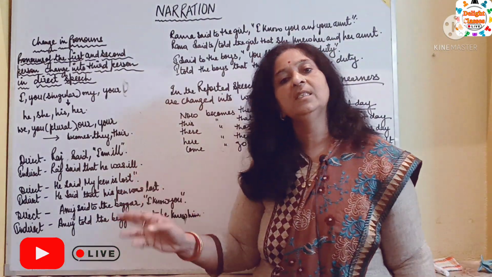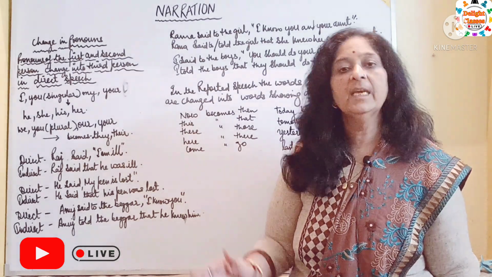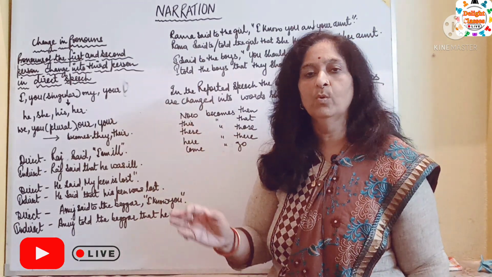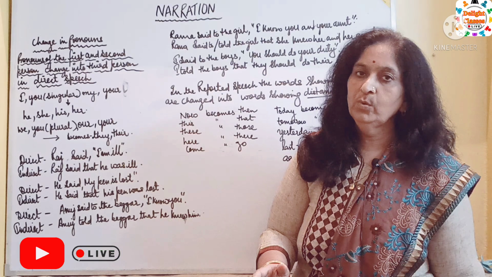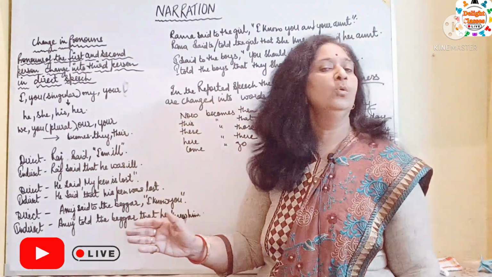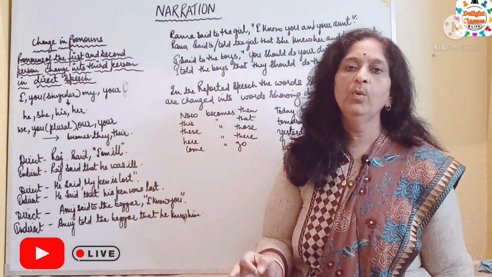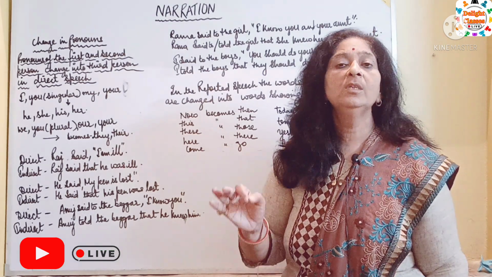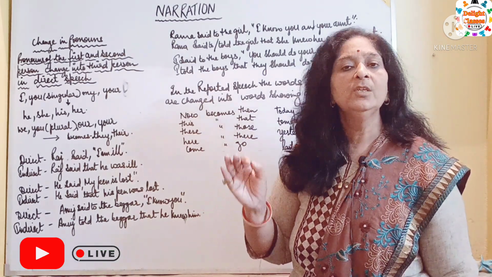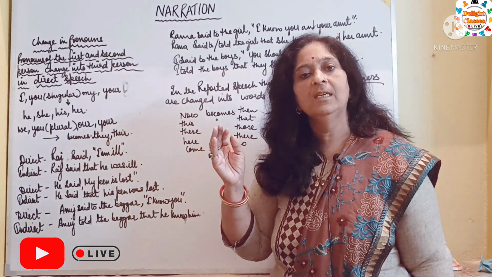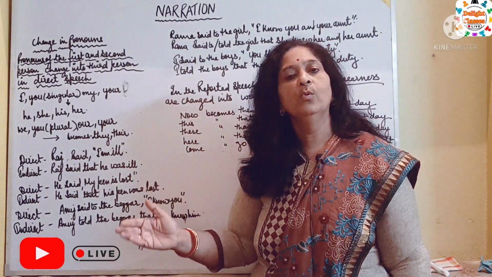Said to changes into told. Said to can change into told, or you can write said to only. It's better to write told but not told to. Not told to but only told. Said to changes into told, not told to.